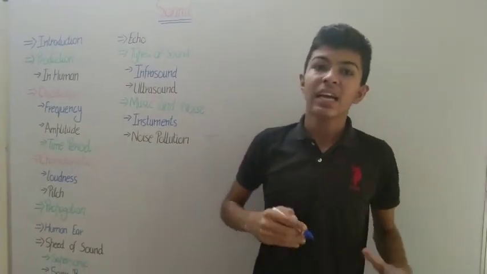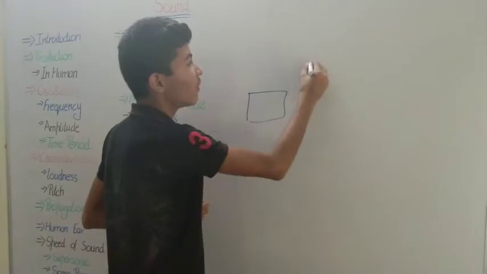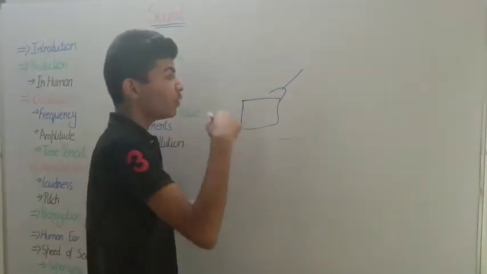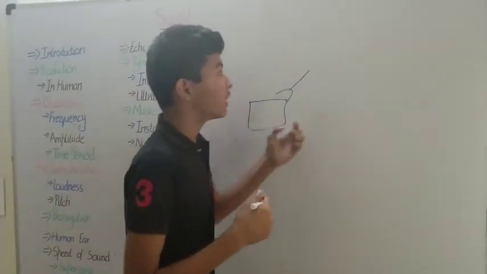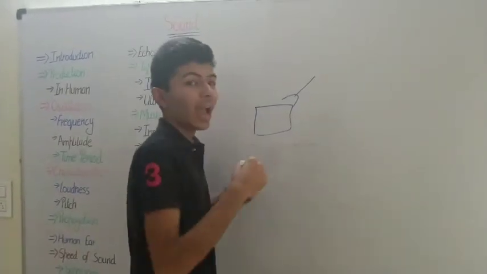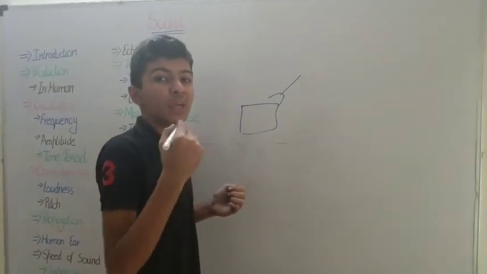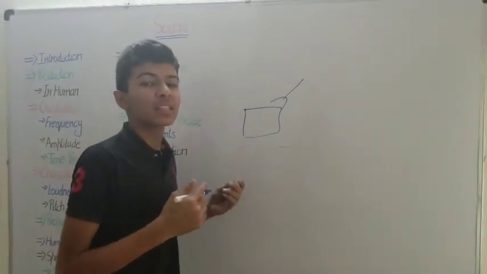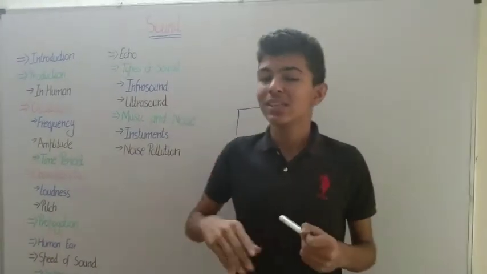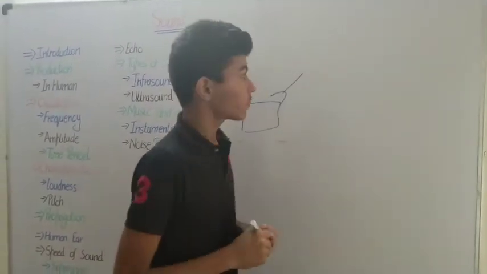We can take this rubber pad. If you hit the rubber pad with a fork, when you hit, the particles of this body start vibrating. Vibrating causes the energy to be transferred, and this transfer of energy which we hear is known as sound. We will see how we hear the sound in a later part of the chapter.